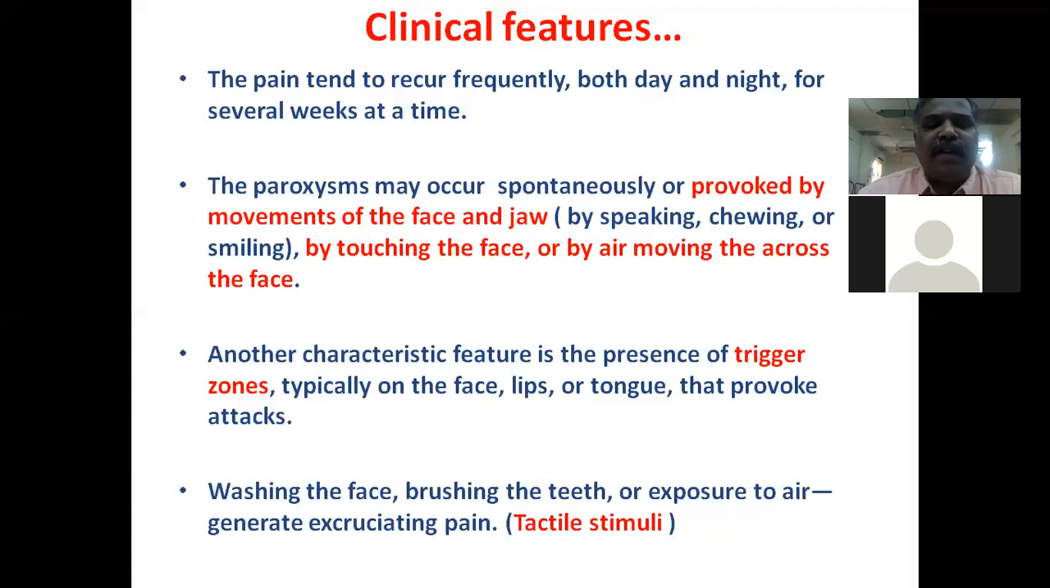One more important feature is that there will be some trigger zones. Typically these trigger zones are situated over the face, lips and tongue. Touching these trigger zones provokes the painful attacks. Sometimes tactile stimuli, like washing the face and brushing the teeth, or exposure to air, also produce the pain.